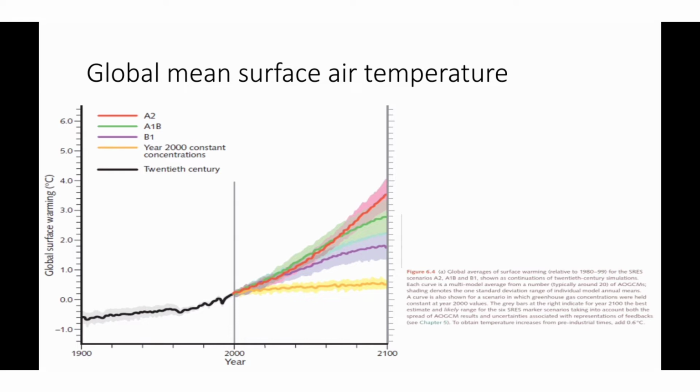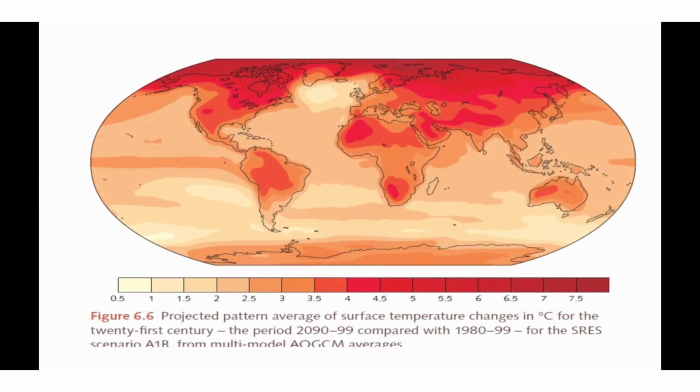This figure shows all the models predict a warming of 1.5 to 4 degrees Celsius in the 21st century. If all the greenhouse gas emission is stopped and the concentration of greenhouse gases remains the same, still there will be a mild warming of around 0.2 degrees Celsius by 2100. So future warming is a certain thing.